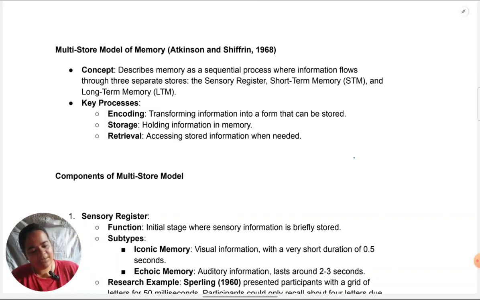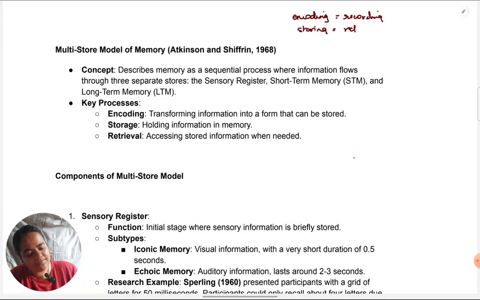Encoding means recording information. Storing means retaining information. And retrieving means recalling or bringing back to mind information.